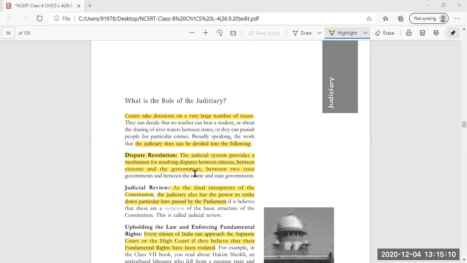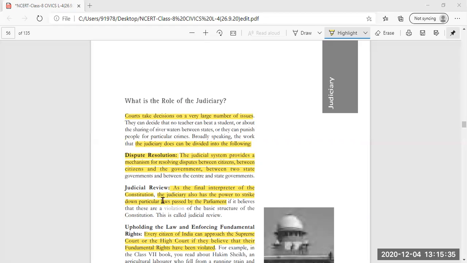Any issue that people think should be decided in a free and fair manner, they can reach any of the courts to sort out their disputes.